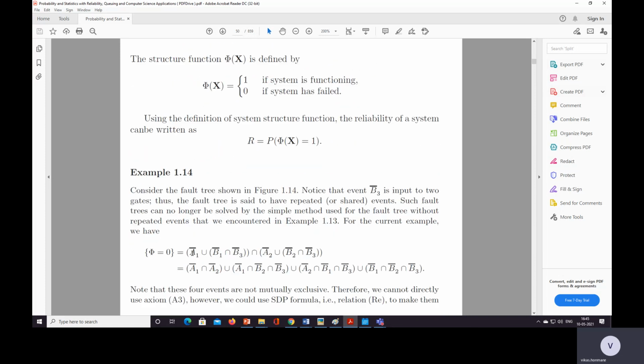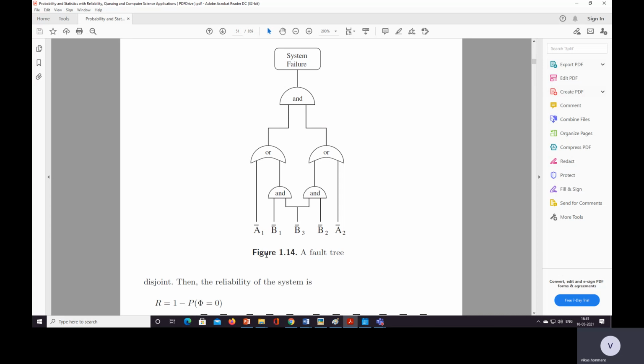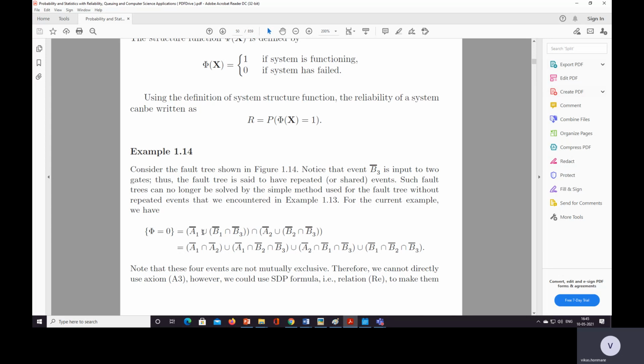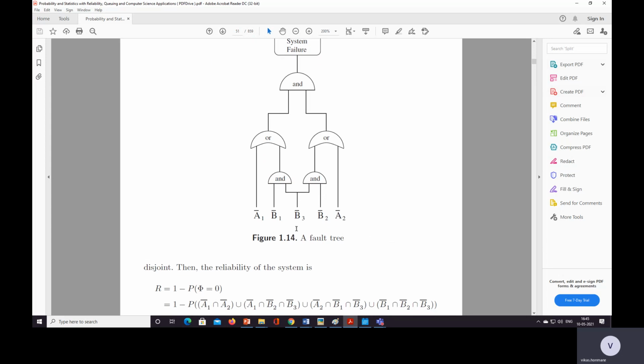Okay, so we can see here figure 1.14. This is the fault tree, and for this fault tree we have to find the reliability. Phi is equal to 0 for A1 bar union B1 bar intersection B3 bar. Just see that A1 bar union, this is the OR function, union B1 bar intersection B3 bar.